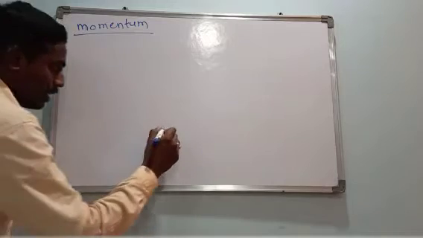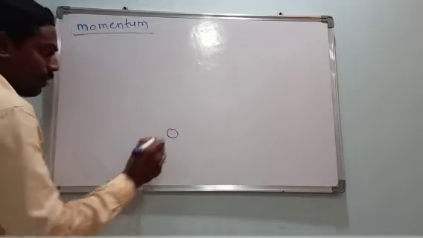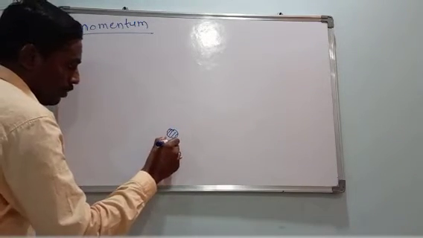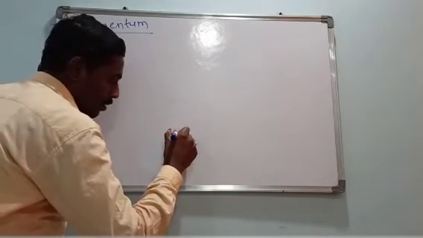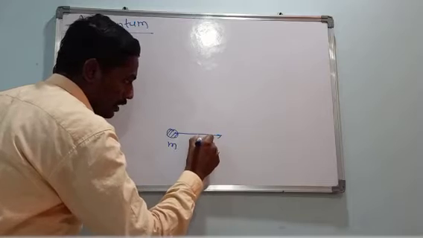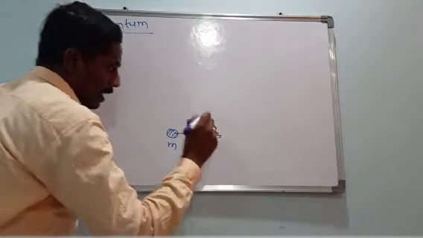Here, consider one particle having a mass m. This particle moves with a velocity v in a straight line.